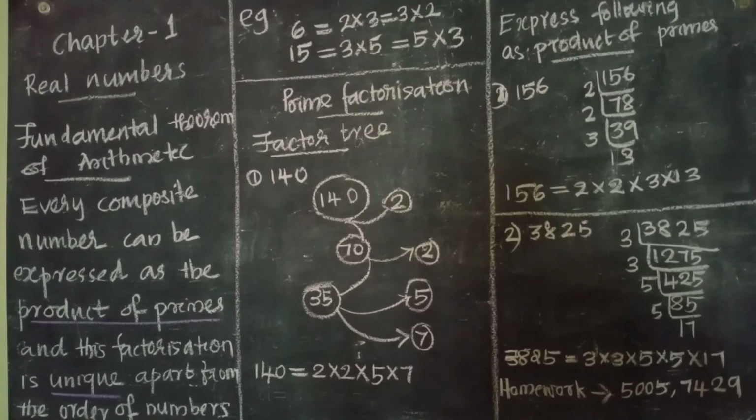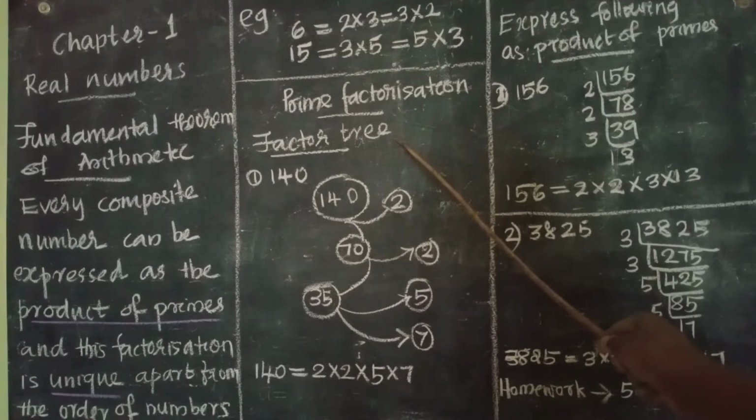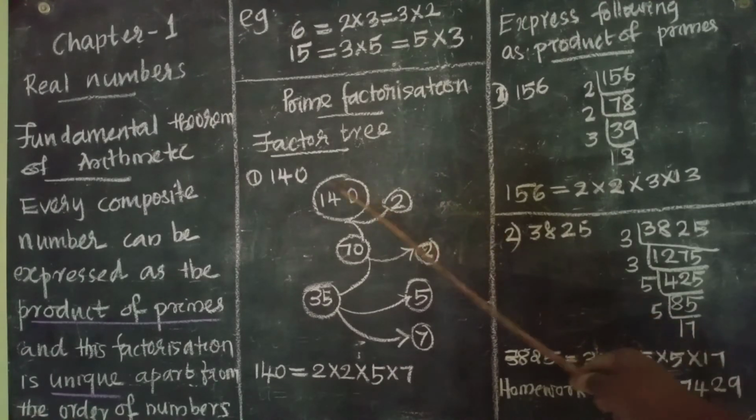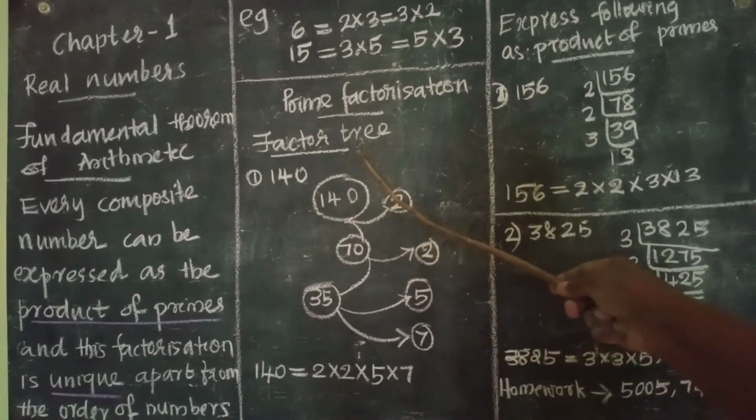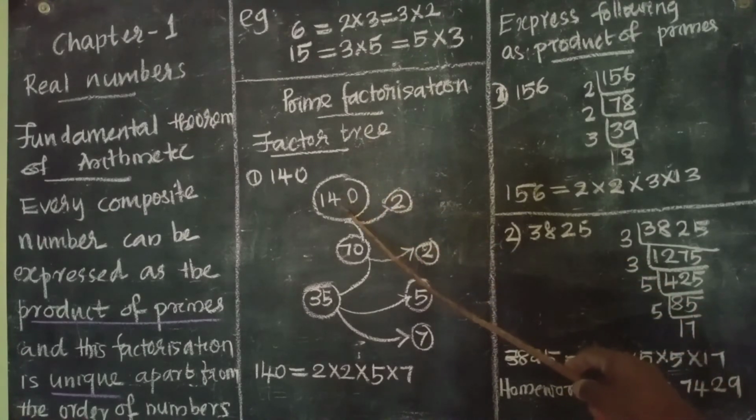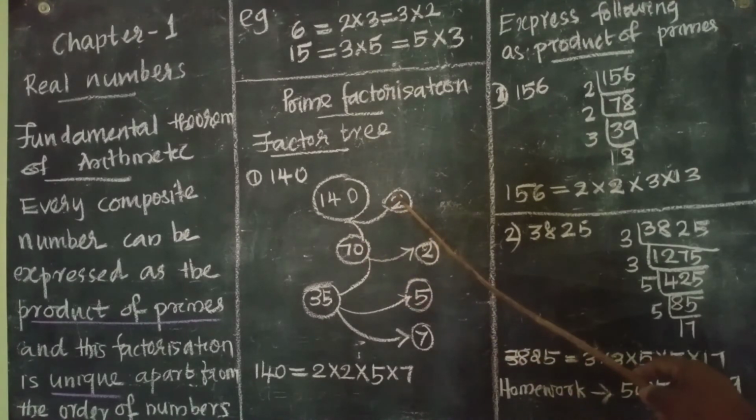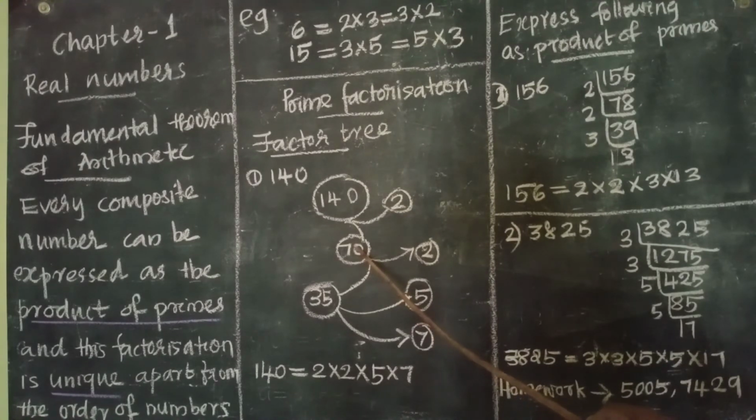Now let us discuss prime factorization. The first method is the factor tree. You have studied it, the factor tree. For example, 140. How can we factorize 140? By using the factor tree method. So 140 we can write as 2 into 70. First we factorized it as 2 into 70. We know this 2 is a prime number. We cannot factorize it again. 70 is a composite number.